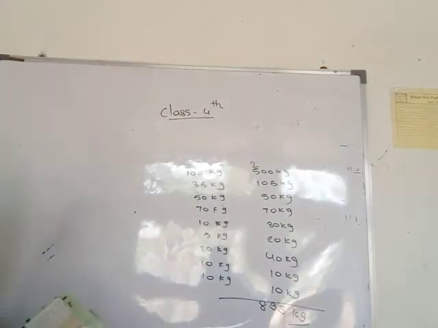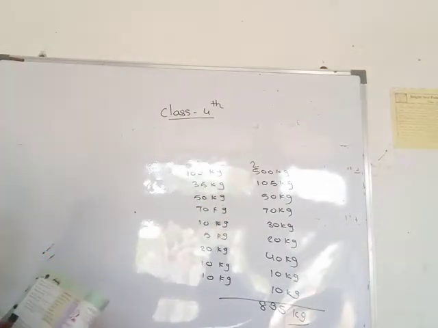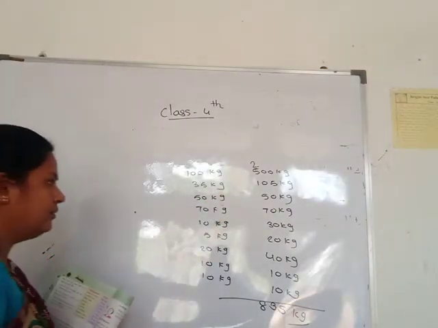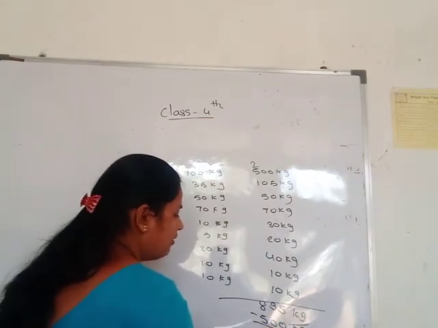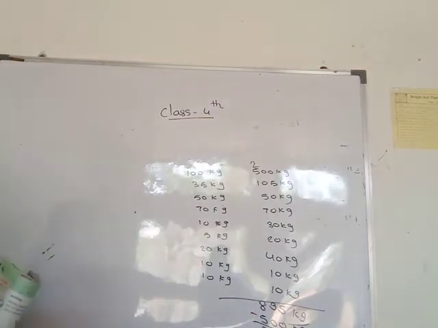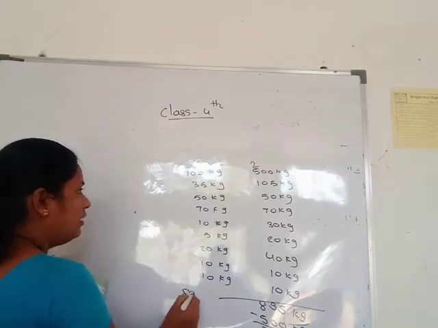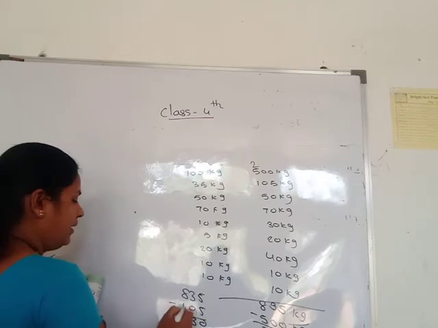700 kg? This weight is more than 700 kg, so which things should you remove? Then this weight will be less than 700 kg. Suppose you remove 500 kg first. Then how much remains here? You remove 5, 3, 8 minus 5, 335 kg. Suppose you remove this 105 kg. 8 minus 1, 7.